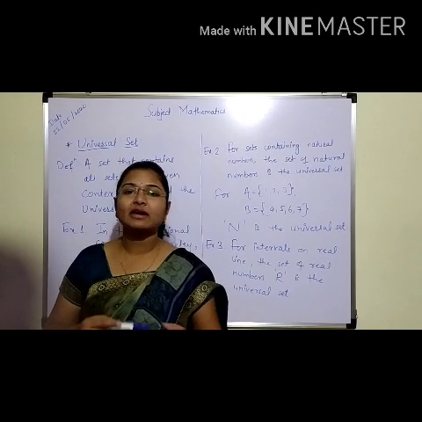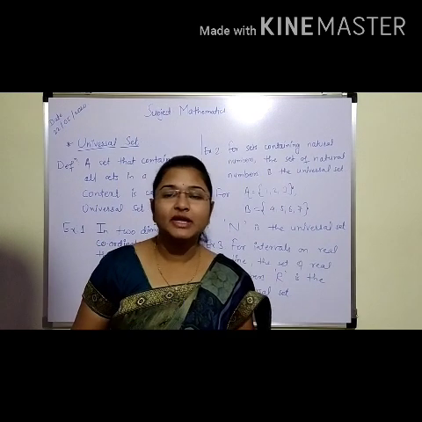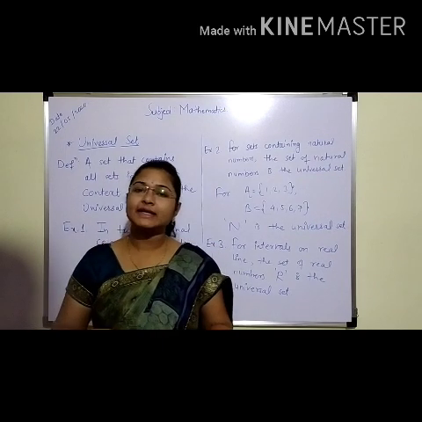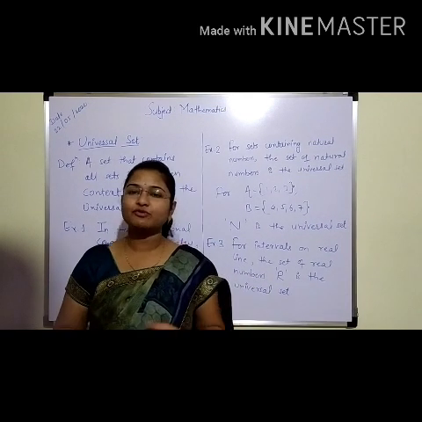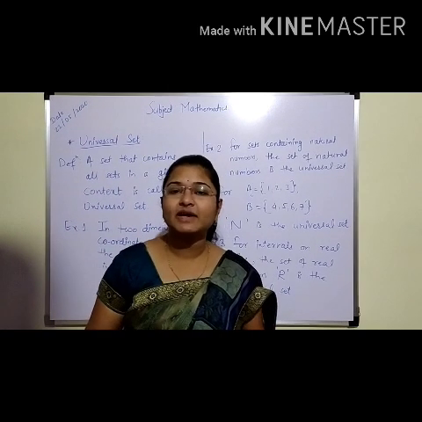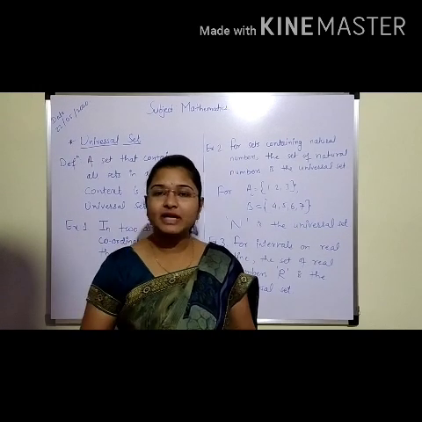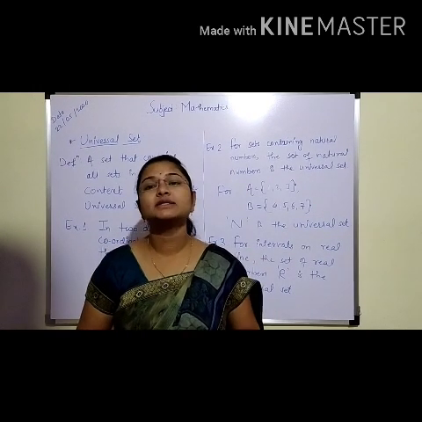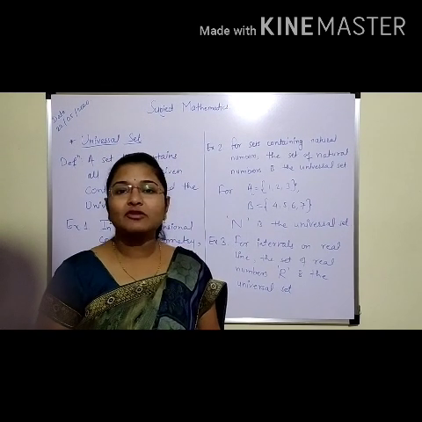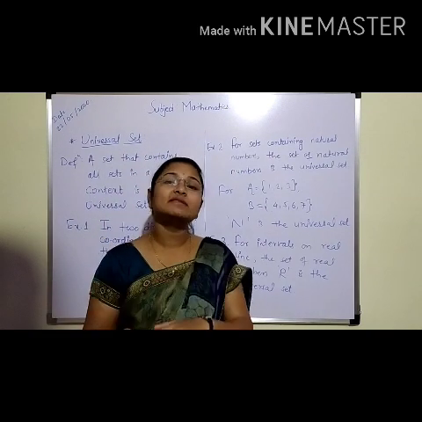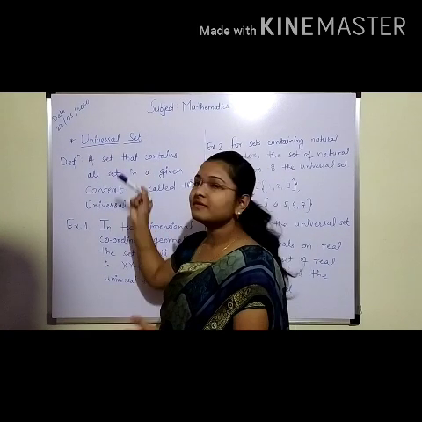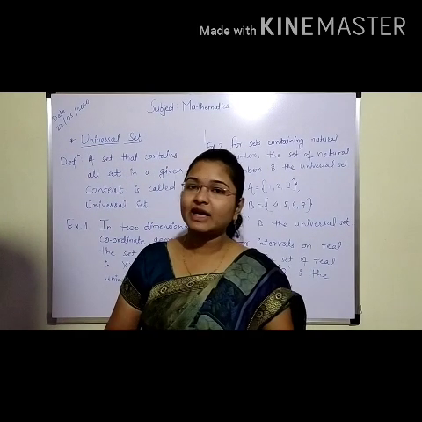So up till now we have studied sets and their representation in roster or tabular form, and the set builder form. Roster means tabular form, or list form, and the second one is set builder form. Its examples we have also seen. Then we studied types of sets. After that we started the topic of subsets. In subsets we have seen proper and improper subsets, then intervals as subsets of real numbers, and then the universal set. And the power set we have already discussed, students.